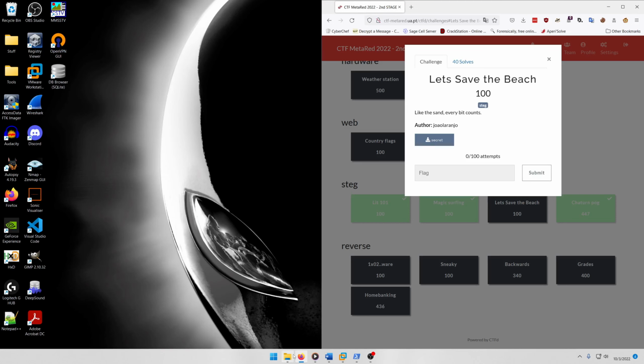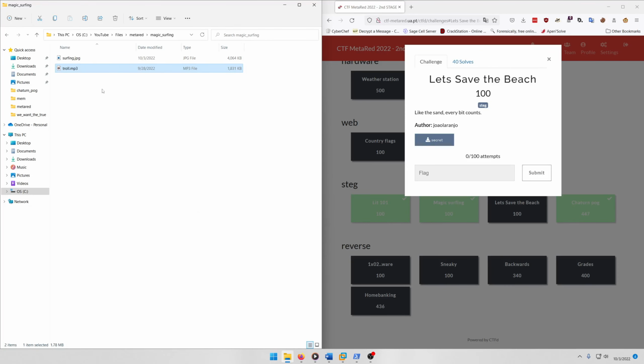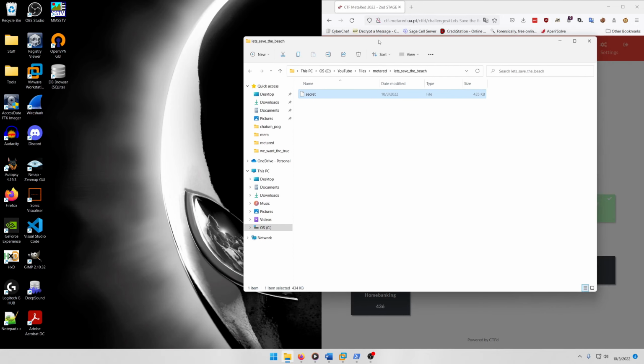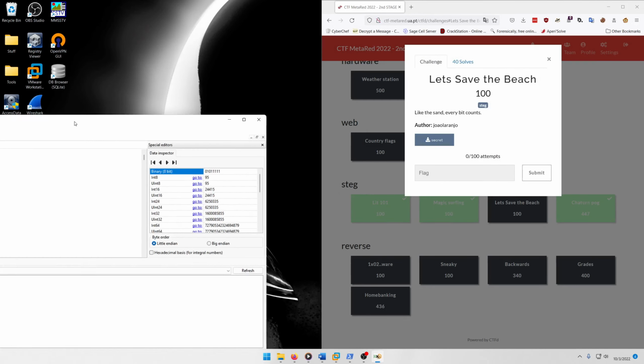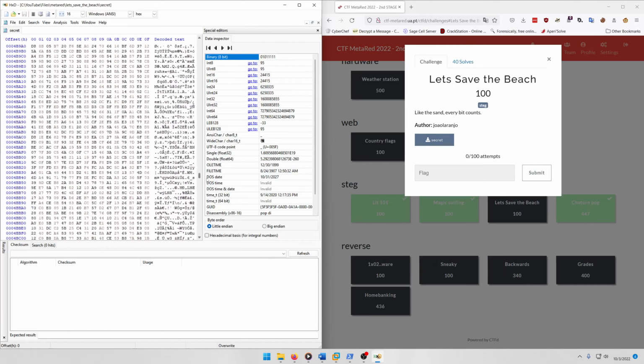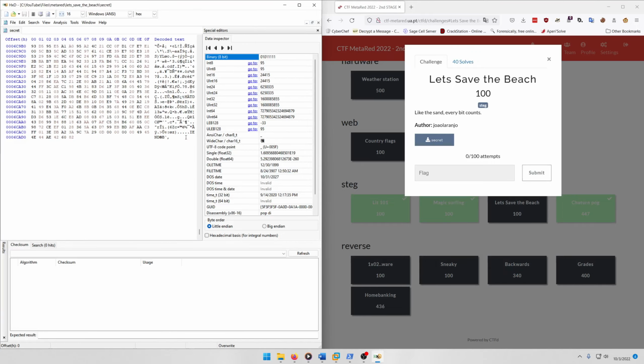Okay, so for this one, I had the challenge file loaded up here in Windows to begin with because we need to analyze what kind of file that is. I could do it in Linux, but it is corrupt. So let's take it and drag it into HxD. You'll notice this is a PNG file by the IHDR and IDAT headers. And if you scroll all the way down, you'll see the IEND header down here.